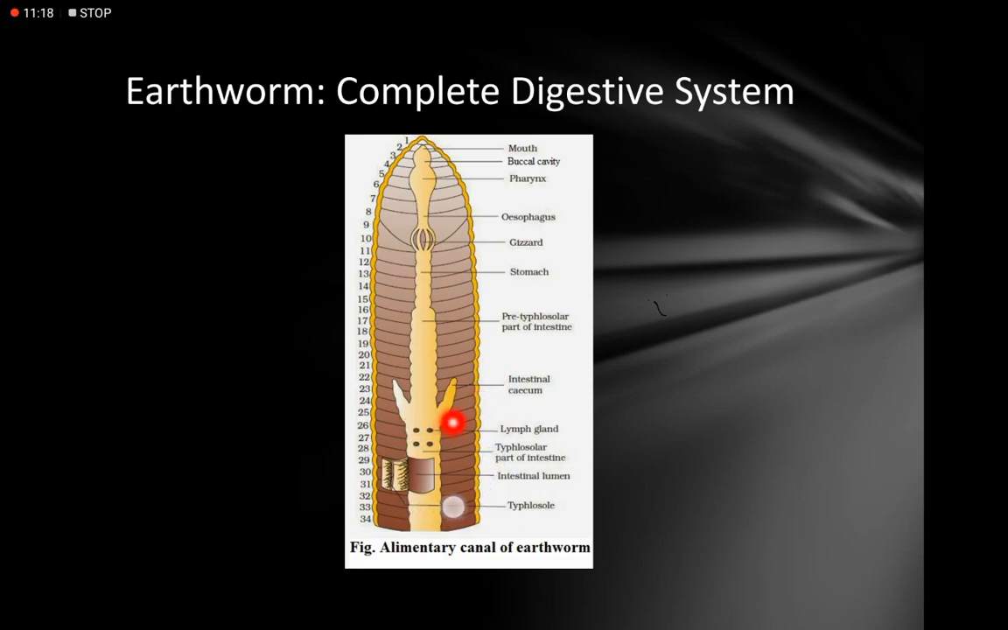and it runs up to the segments just before the anus, leaving the last 20 segments. That means the last 20 segments do not belong to the typhlosolar region.